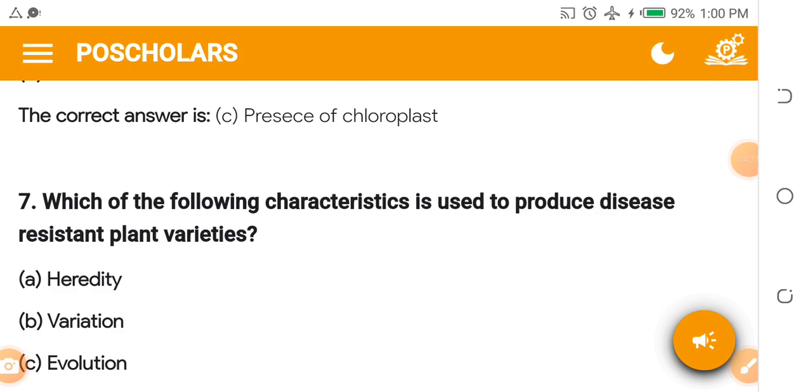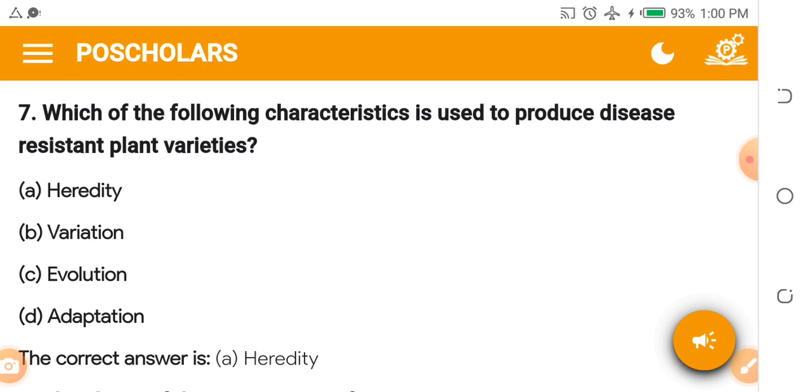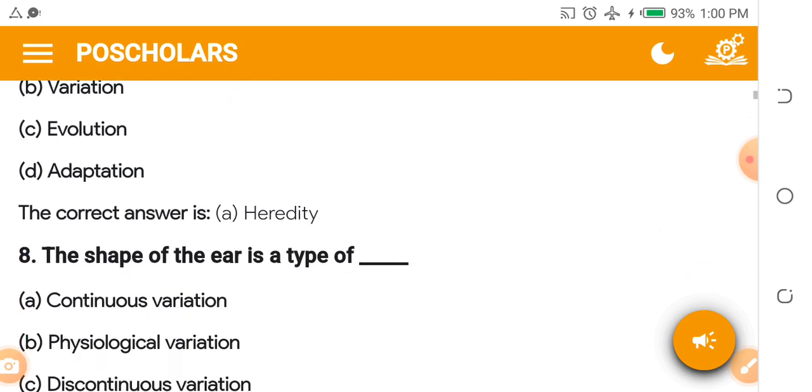Number 7. Which of the following characteristics is used to produce disease-resistant plant varieties? A. Heredity. B. Variation. C. Evolution. D. Adaptation. The answer is heredity.